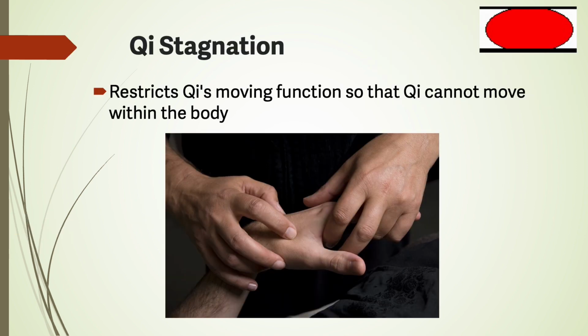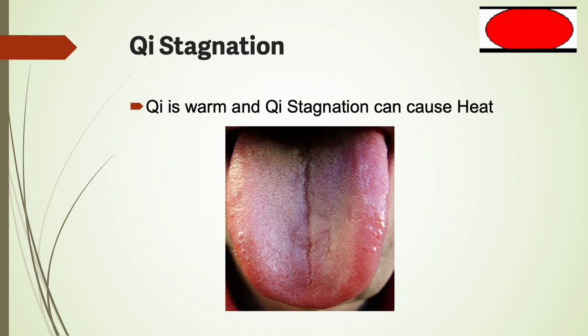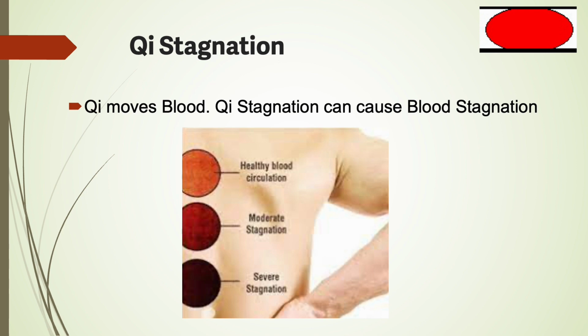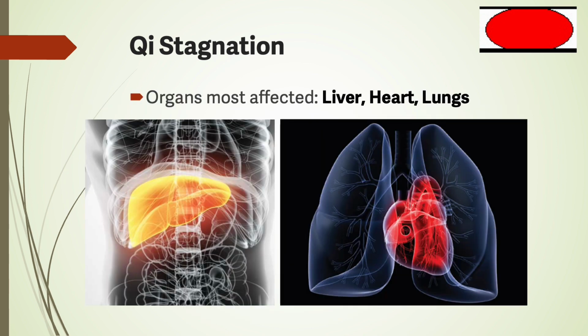Qi stagnation restricts Qi's moving function so that Qi cannot move within the body. Qi is warm, and Qi stagnation can cause heat. Qi moves the blood. Qi stagnation can cause blood stagnation. Organs most affected: liver, heart, and lungs.